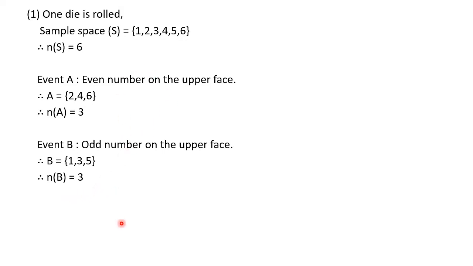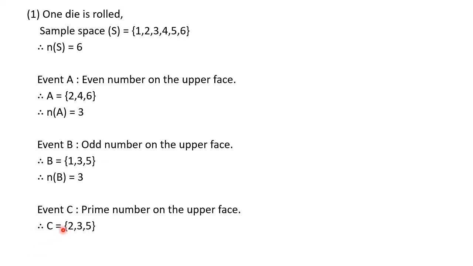Next, event C. Prime number on the upper face. So find out the prime numbers here. You know that 1 is neither prime nor composite, so you will start with 2. 2 is a prime number, 3 is a prime number and 5 is a prime number. So we can write all these elements in set C. C is a set where we have elements 2, 3 and 5. Again you will find that there are 3 sample points and therefore n of C is equal to 3. That much only is asked of us.